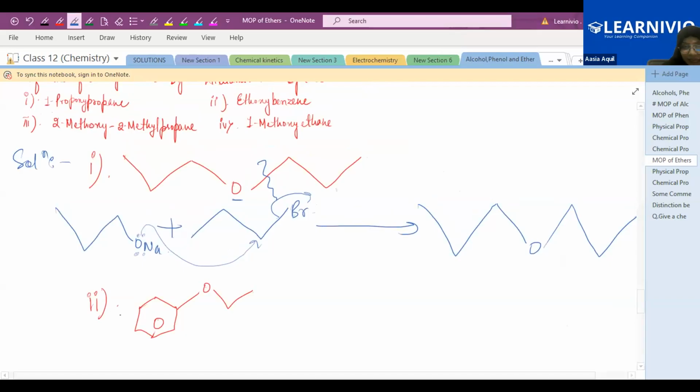Okay, always remember, see the second one. Second is your ethoxybenzene. As I told you, you don't break this bond of the benzene. Why? Because the oxygen lone pair is involved in resonance with the benzene ring, and there is a partial double bond character. So this bond will not break. So you have to break this bond. Now quickly do the rest of the questions: ethoxybenzene, 2-methoxy 2-methylpropane, and the last one, 1-methoxyethane.